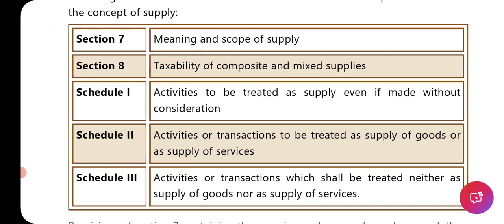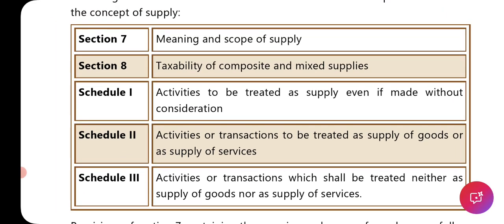So here this is a one line thing given, but meaning and scope of supply has its own definition. Taxability of composite and mixed supply has its own meaning and interpretations. Apart from that, activity treated as a supply even if made without consideration has its own theory. Then activities or transactions to be treated as a supply of goods or as a supply of service is again a bit lengthy thing to be discussed.